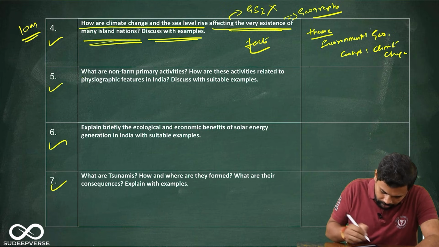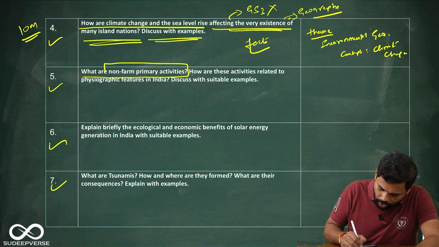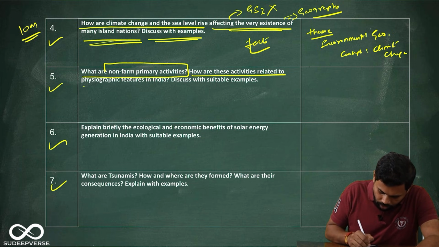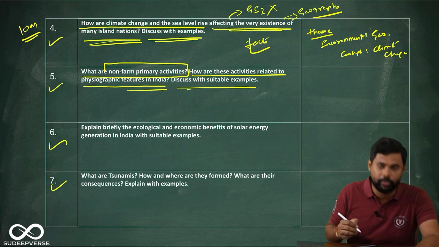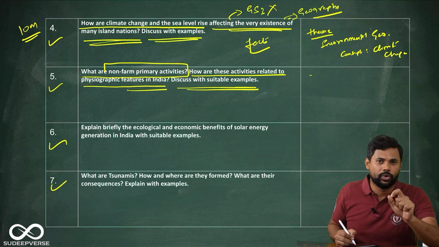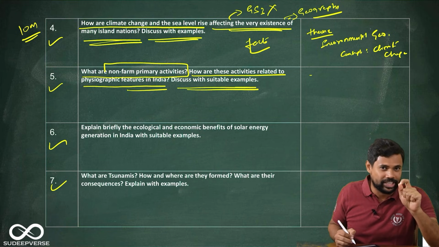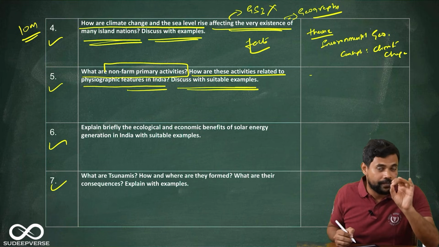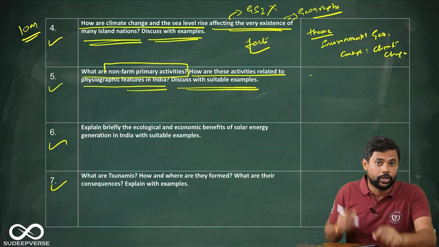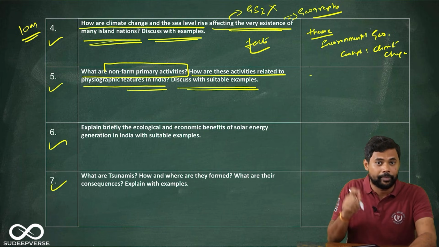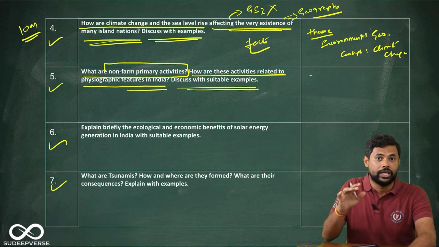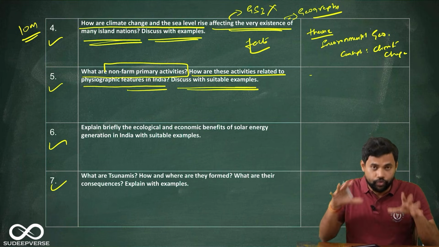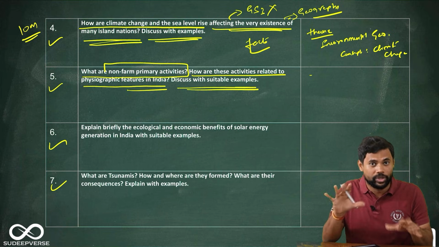The fifth one, look at this. What are non-primary activities? How are these activities related to physiographic features in India? Discuss with suitable examples. Okay, now look, the very basic test of any student is to first tell what is this non-farm primary activity. You have to define that non-farm primary activity, non-agricultural activities that are directly dependent on nature. First, you have to make it clear that you know the concept very well.